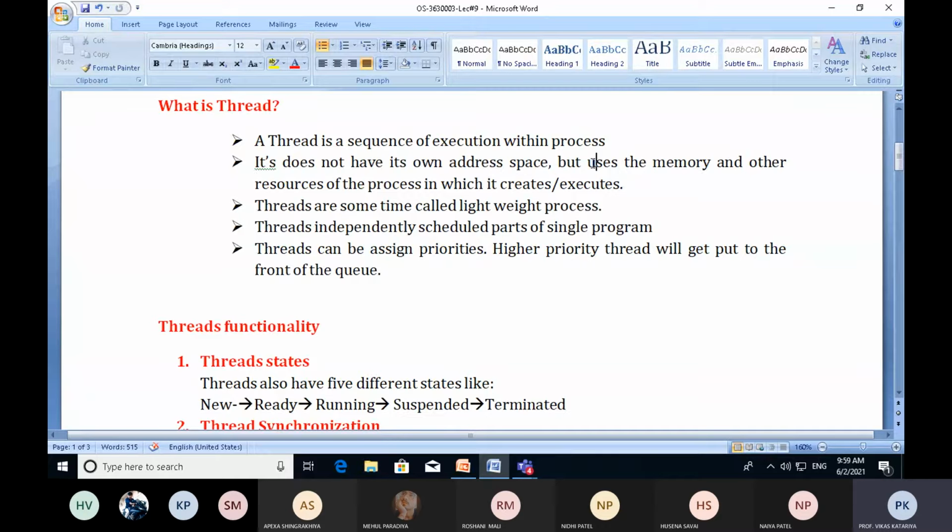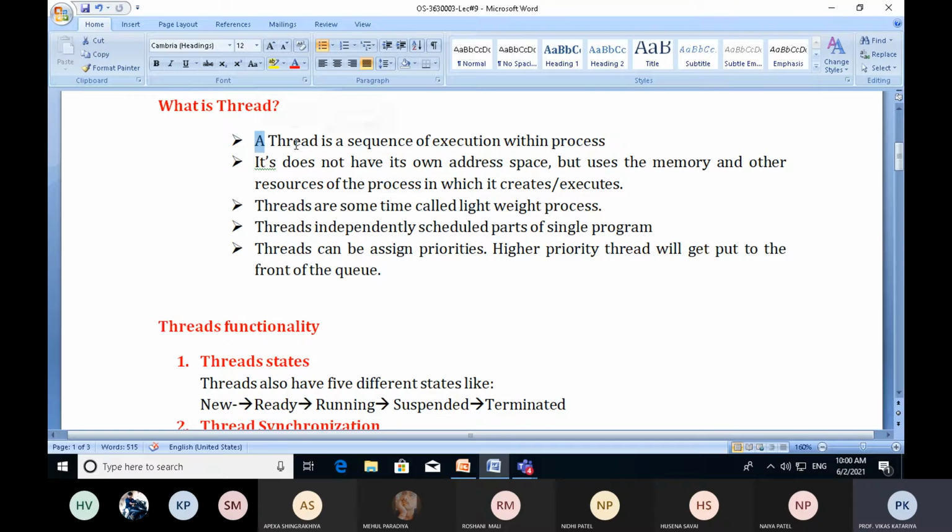That means in a single VLC media player application, a lot of threads work simultaneously. When we start VLC media player or any media player, it becomes a single process. But a single instance is called a thread, or a single lightweight process is called a thread.